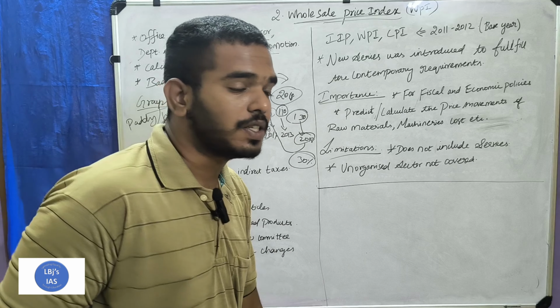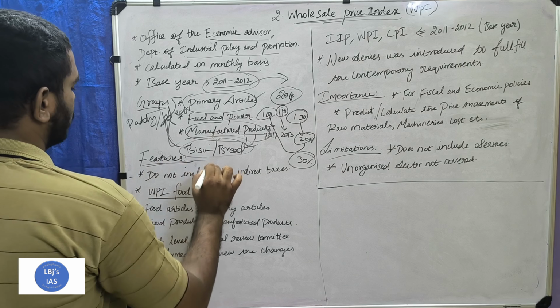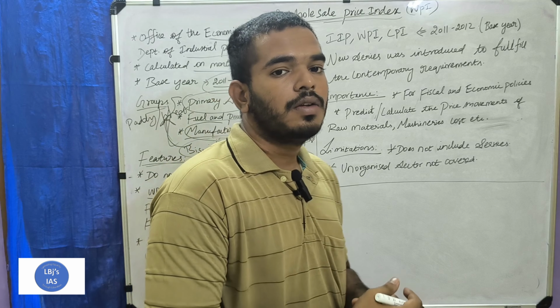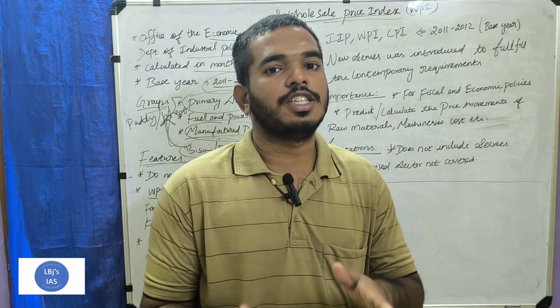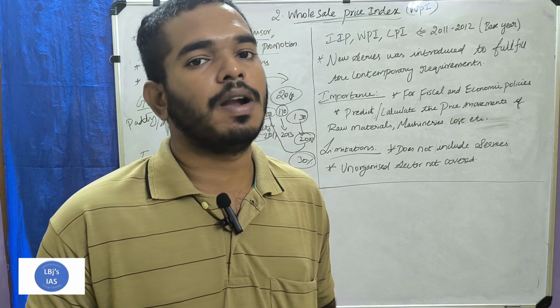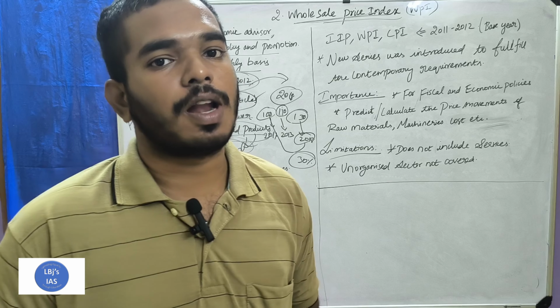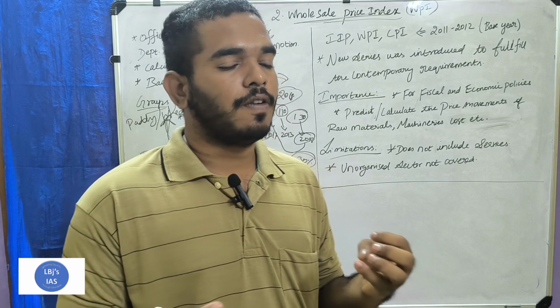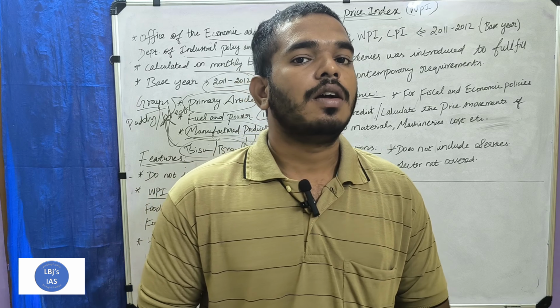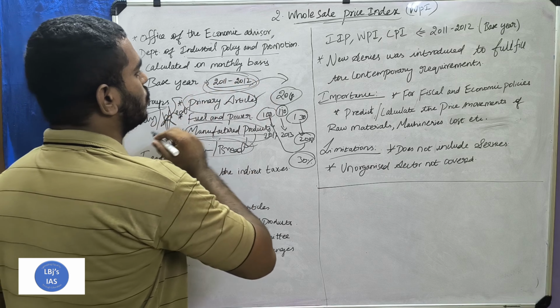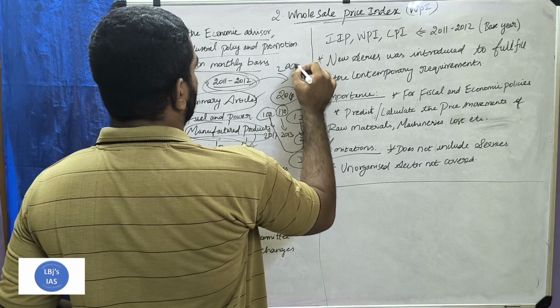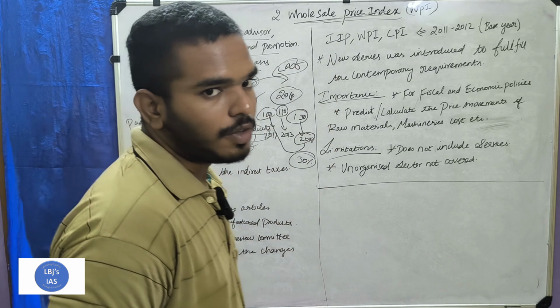and manufactured products. Next, what are the features of the wholesale price index? Generally, these indexes are revised by the government from one time period to another, for suitability to the contemporary situation. Before 2011 to 2012, the base year was 2005.